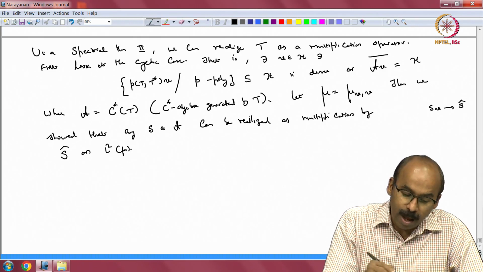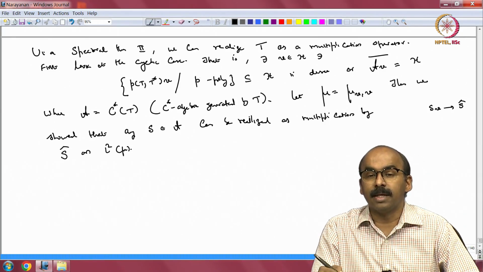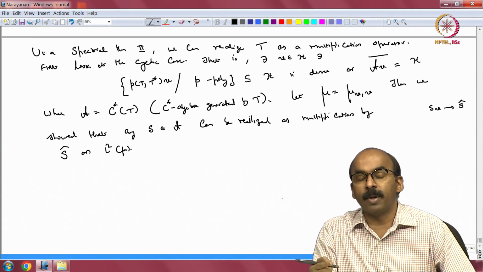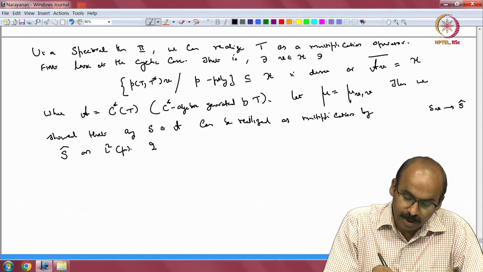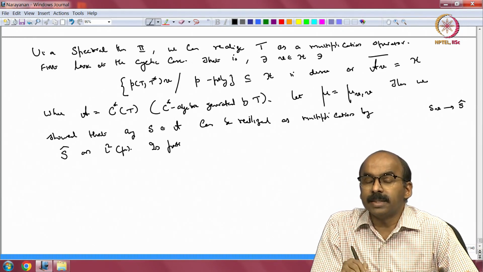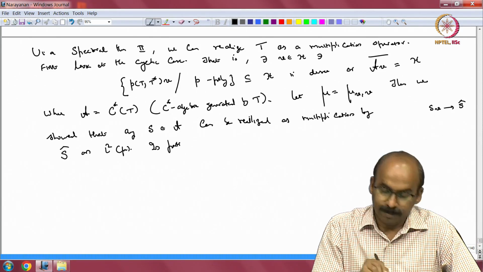In particular, what happens to the operator T? Remember, the C-star algebra A is generated by the single normal operator T. So this is just writing the multiplication form of the spectral theorem for the normal operator T. Okay.